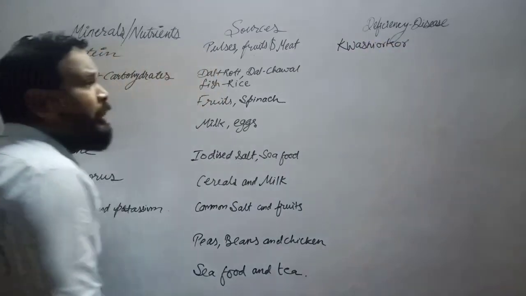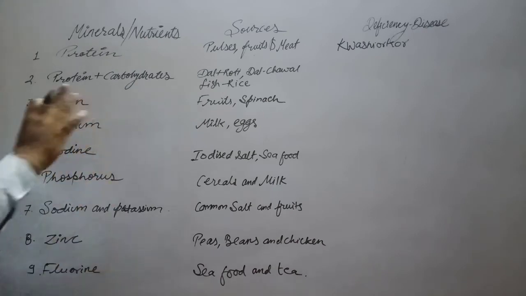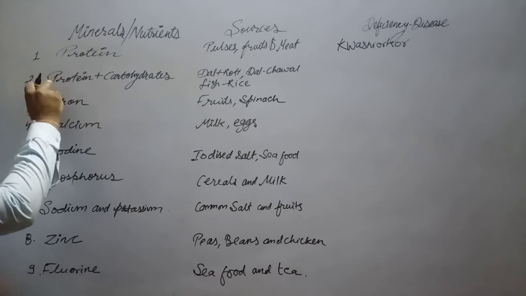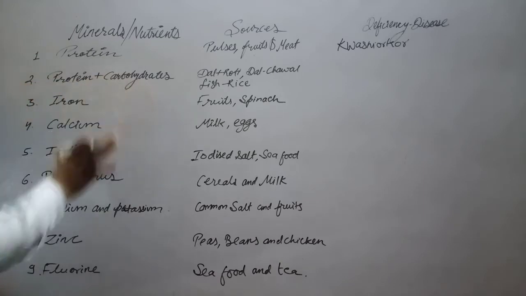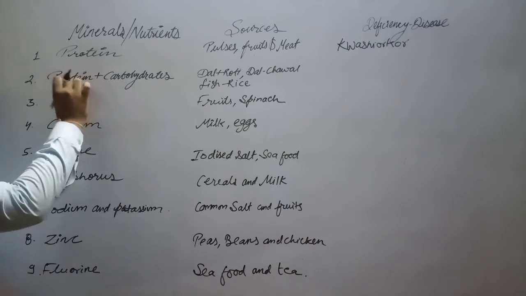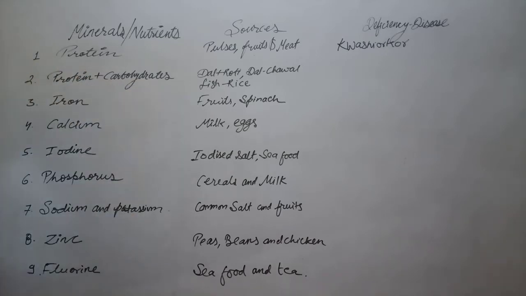This is a very terrible kind of disease, especially seen in Africa, where the children are seen with a protruding belly, low immunity, and mental retardation. Yes, it is a very dangerous disease. So protein consumption is very necessary. My second point I have taken here, protein and carbohydrates together. Yes, sometimes there is malnutrition where protein and carbohydrates are not in our diet.